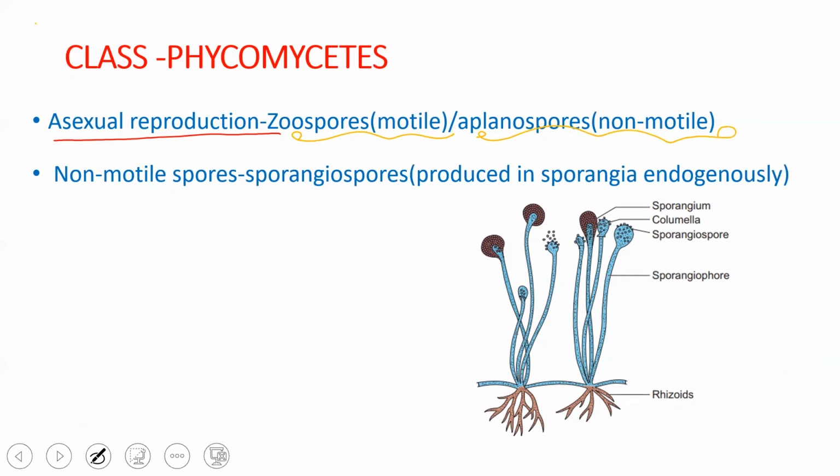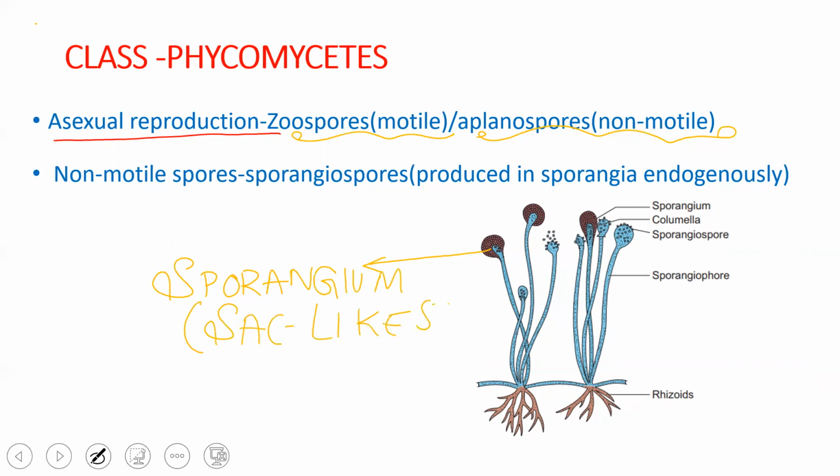And these spores are born in a sac-like structure. So you can make out here, this is the sac-like structure, which is called sporangium. The sporangium is a sac-like structure which produces spores inside.